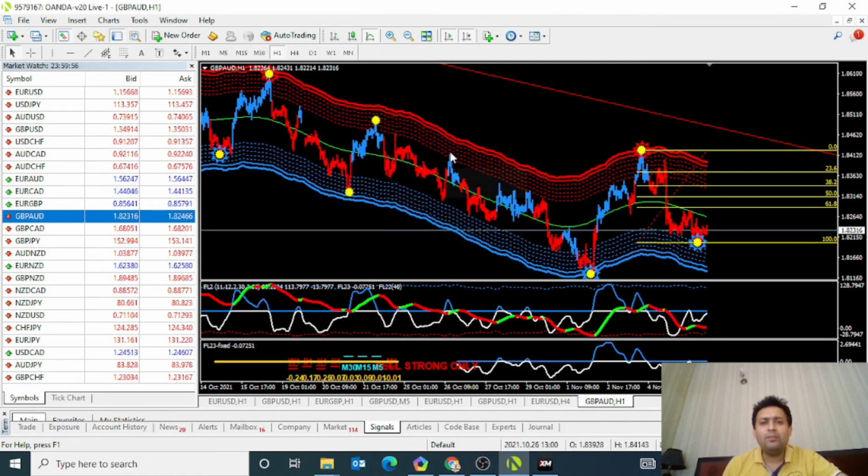This is also a sell area, but this is not static. This indicator gives you the static signal, then you need to wait. This was the buying area, but you need to follow the trend, you need to wait. This was again static. You can see the market goes down. So by following this strategy and this indicator, you can make good profit in the forex market. I hope you understand and have learned something.